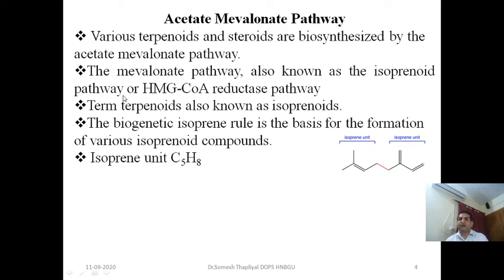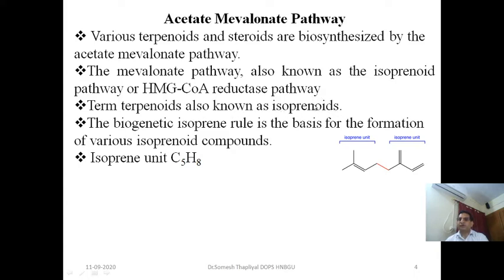This involves some steps to form squalene, and from squalene we can obtain steroids. Because of this reason it is also known as the HMG CoA reductase pathway. We can also call it the terpenoids pathway, because terpenoids are also known as isoprenoid compounds.